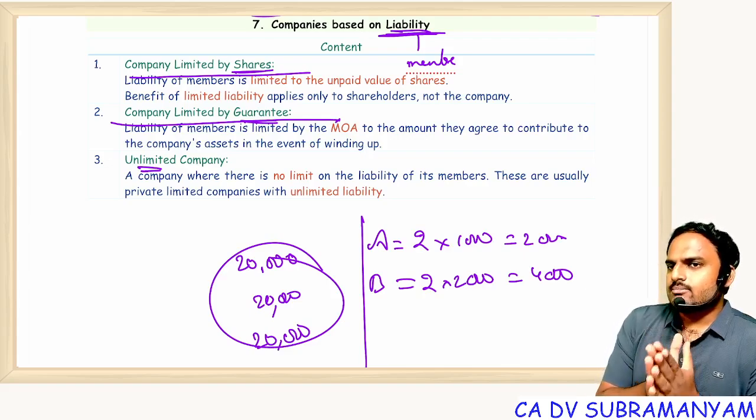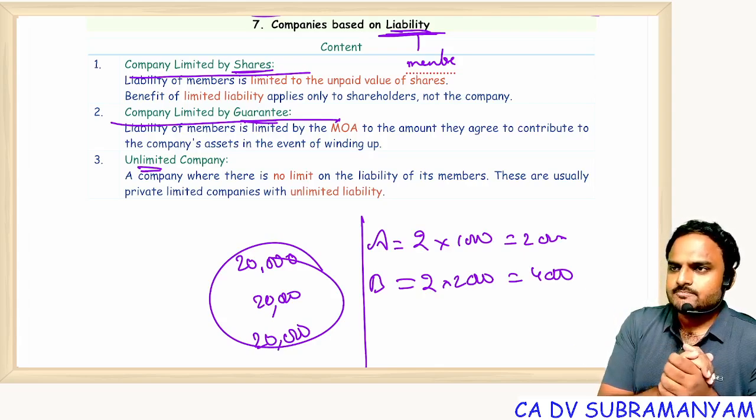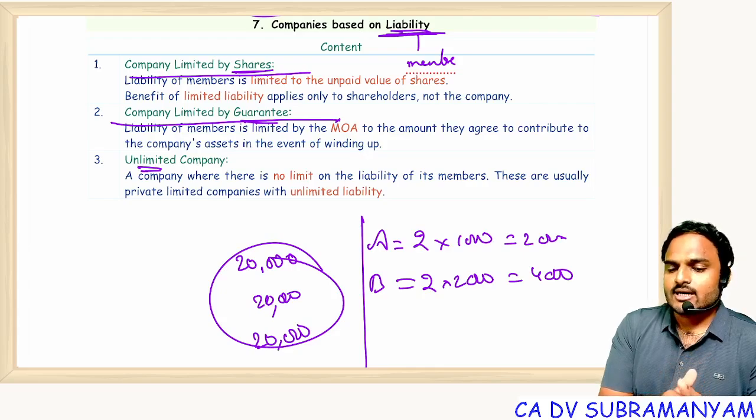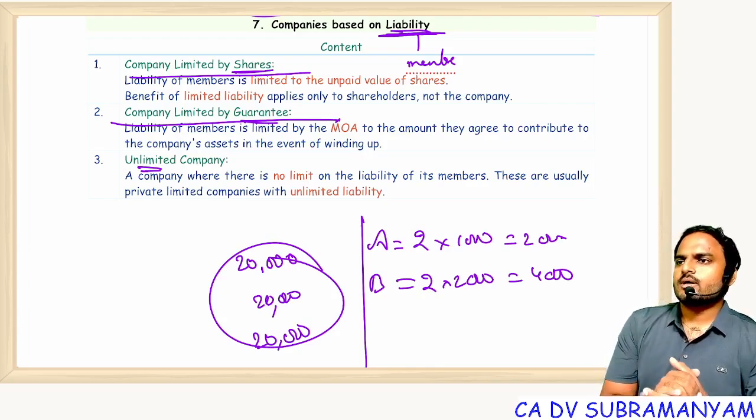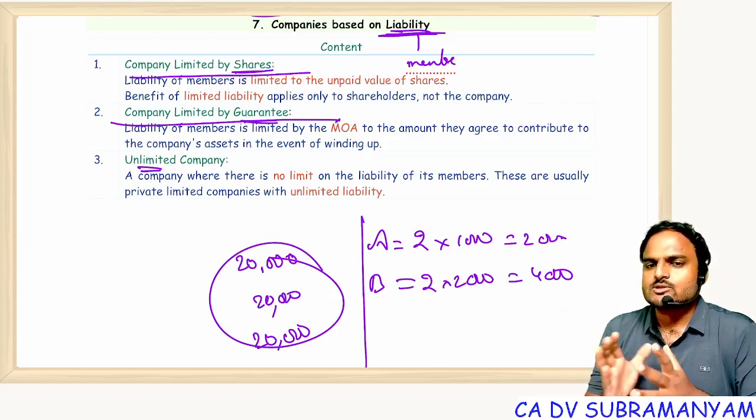And tell me, in a company, liability is limited, right? In a company limited by shares, liability is limited. Is there any concept called joint and several liability in a company? Joint and several liability. Yes or no? Answer is no. First of all, what does joint and several liability mean?